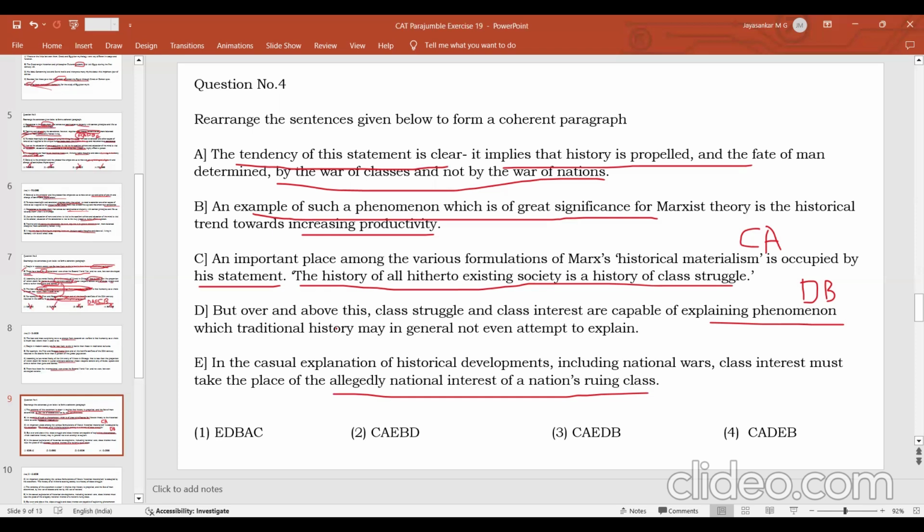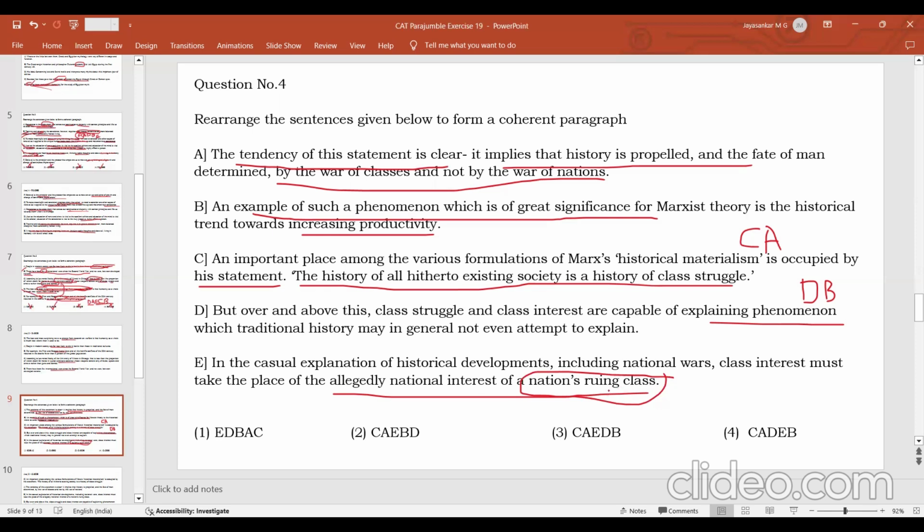But the author says that wars between nations are defined not just by national interest, but by the class struggle of the nation's ruling class. A particular country's ruling class has certain interests, and in order to further that interest, these nations will indulge in wars. It is not on the basis of national interest, it is on the basis of the interest of the ruling class.